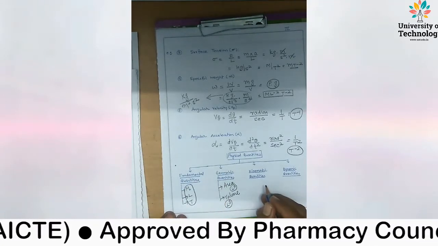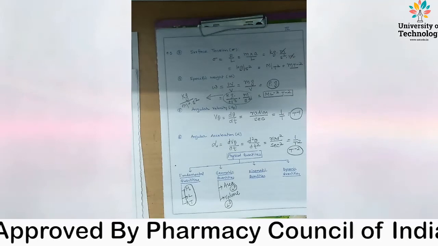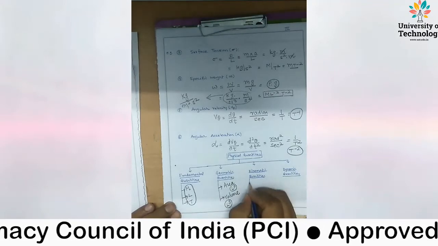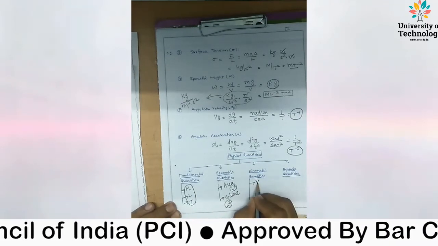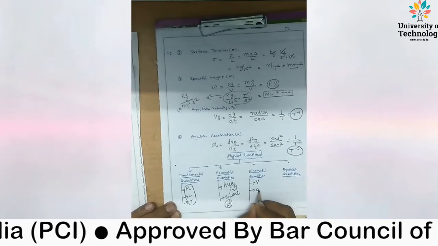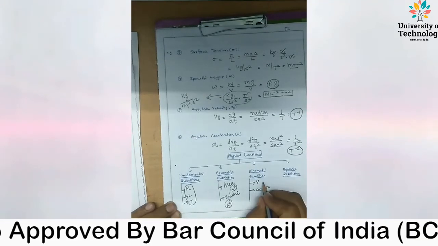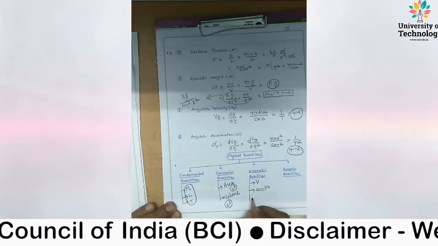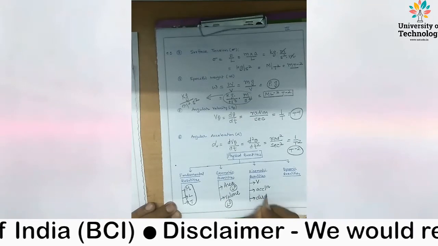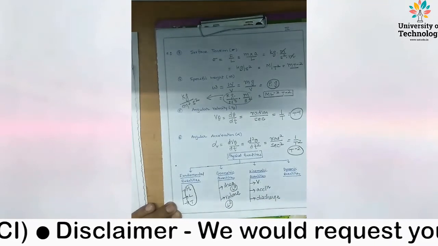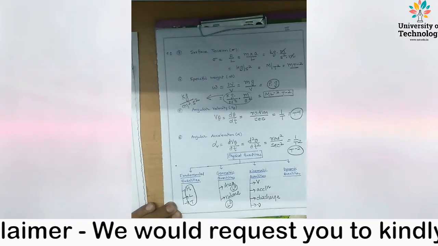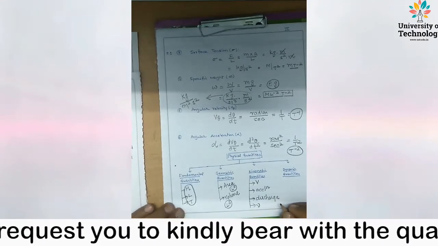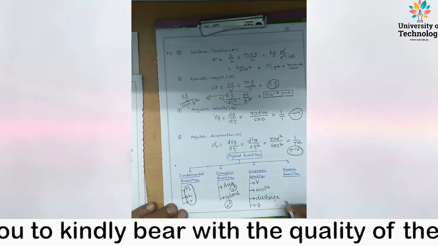Kinematic quantities. The kinematic quantities are those which depend on the flow or motion of fluid, like velocity and acceleration. It may be linear velocity, angular velocity, linear acceleration, or angular acceleration. Also discharge and kinematic viscosity. What is discharge? Discharge is the volume per unit time, or area multiplied by the velocity.